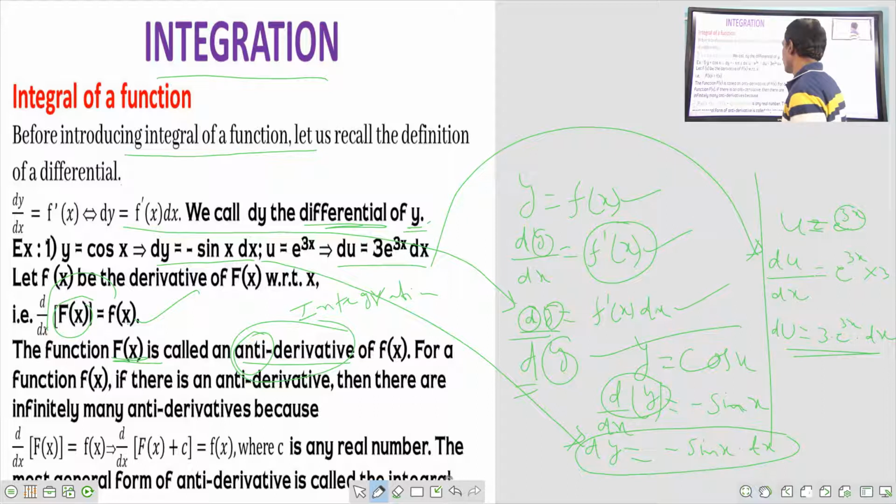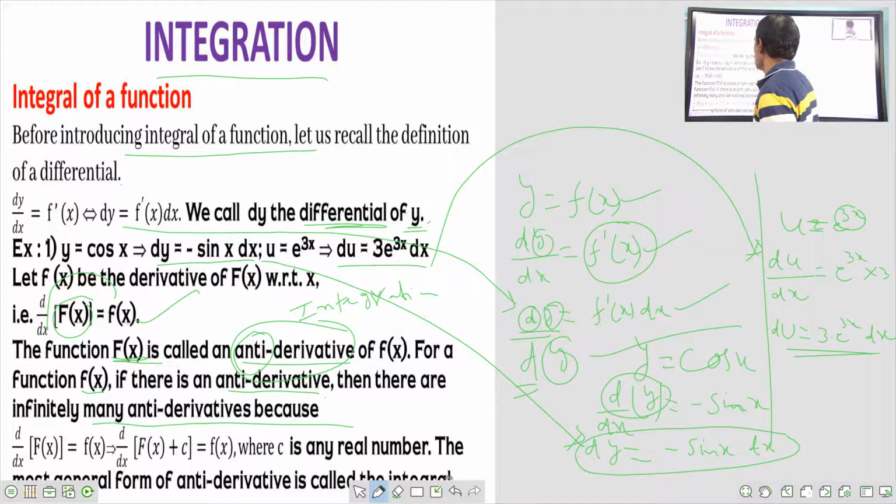Antiderivative means integration. If for a function f of x there is an antiderivative, then there are infinitely many antiderivatives. See, because I mentioned here,